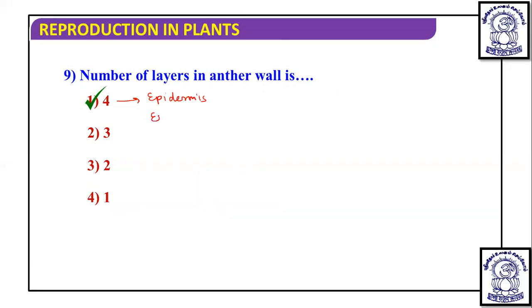Then inner to that you will find endothecium. Then inner to that you find a middle layer, and inner to the middle layer you will find a tapetum, and tapetum is the innermost layer in the anther wall. So 4 layers are forming the anther wall.